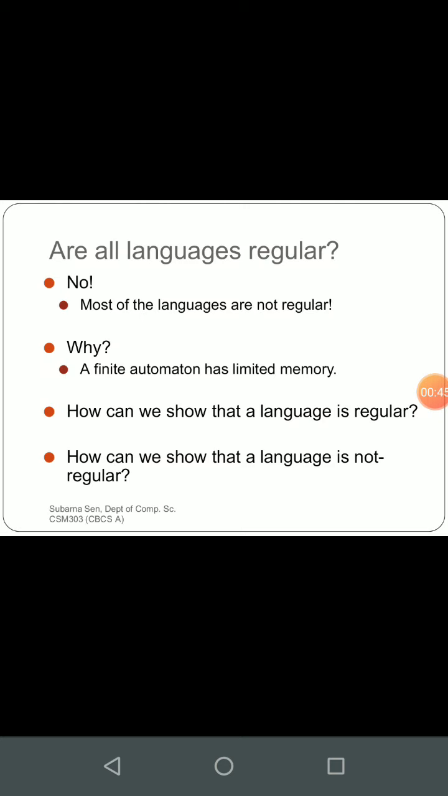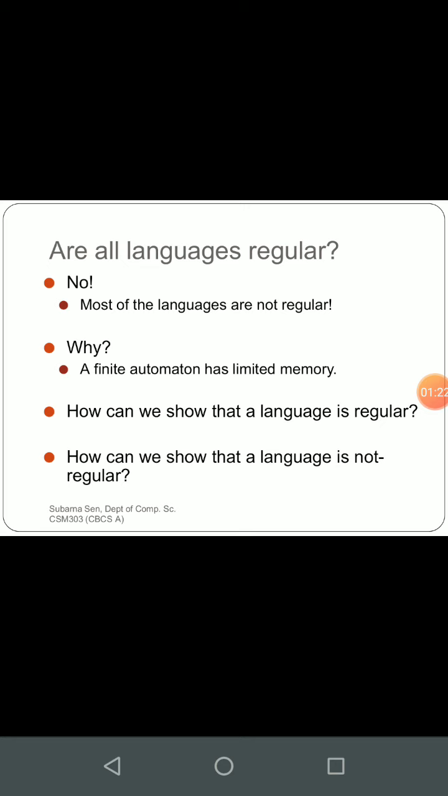Can you say that all the languages are regular? No. As we proceed with our syllabus, you will find out that the number of regular languages available is minimal. Only a very small portion of all the languages are regular. So in most cases you will find that languages are not regular. And why? Because finite automata have limited memory.